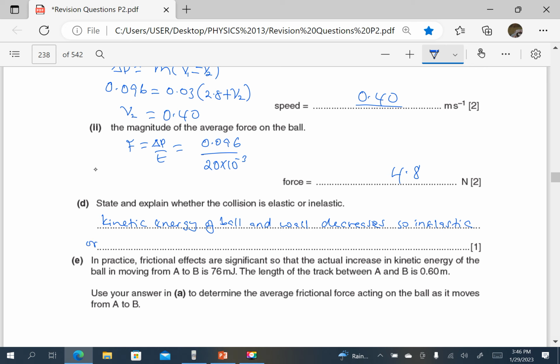Alternatively, the relative speed of approach is not equal to the relative speed of separation.